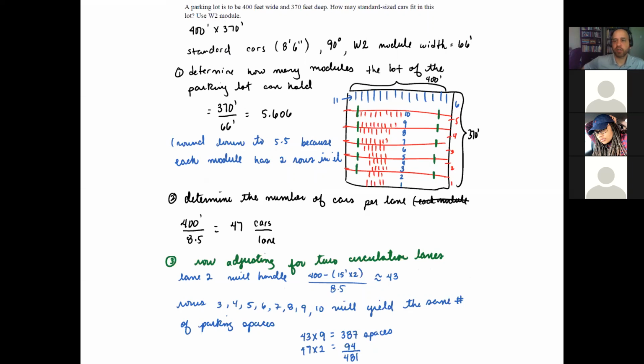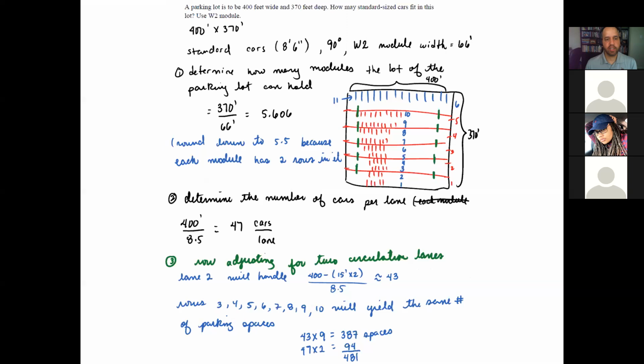If that's the only information that I give you, then you are free to design it based on what type of cars. But for the exam, if you have a problem like this, I'm going to tell you specifically this is the dimension of the parking, these are the dimensions for the standard cars, this is the angle and the module width. So for W2, the module width is going to be 66 feet. We are going to design for standard cars, which have these dimensions, 8 feet and 6 inches. And we want to have 90-degree angles in our parking.